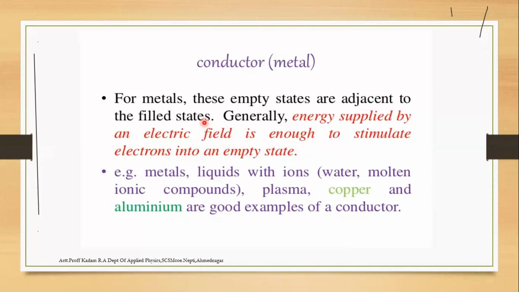It is a substance that can flow electricity sufficiently. Simply define the conductor: a conductor is a substance that flows electricity sufficiently, with no energy band gap between the conduction band and the valence band. It means the conduction band and the valence band overlap, so there is no energy band gap between them. It is called a conductor.